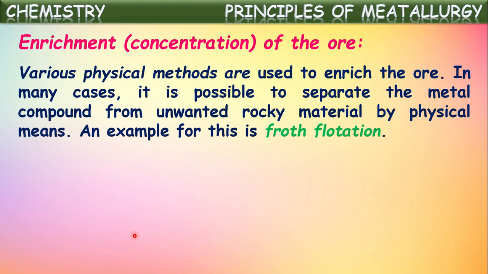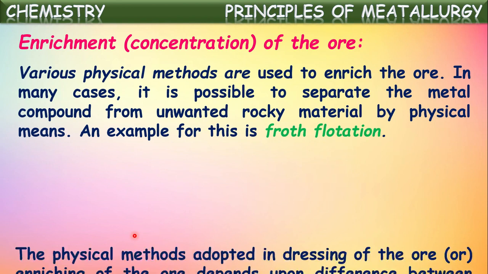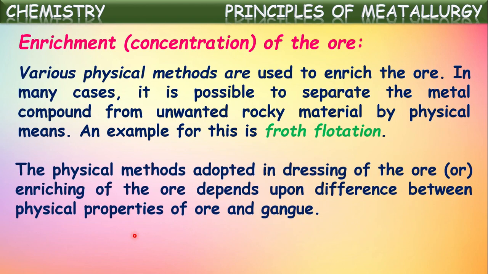For example, froth flotation is one of the physical separation techniques by which they can separate the unwanted gangue particles from metal sulfide ores. The physical methods adopted in dressing of the ore or enriching the ore depend upon the difference between the physical properties of the ore and gangue.